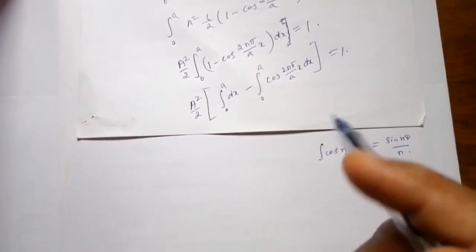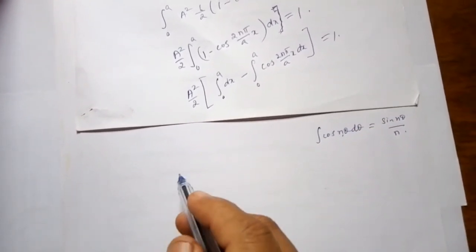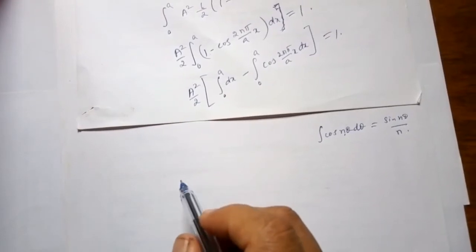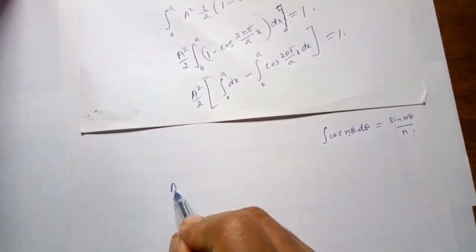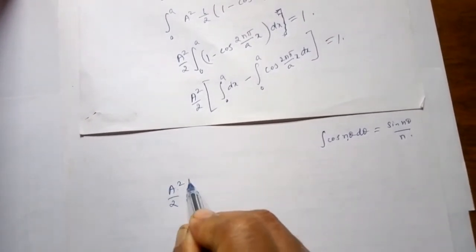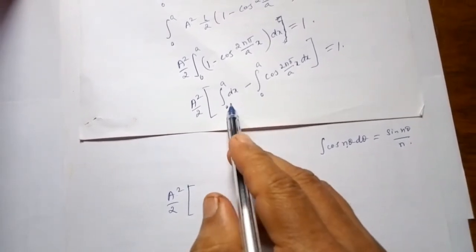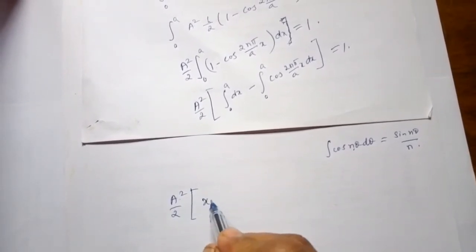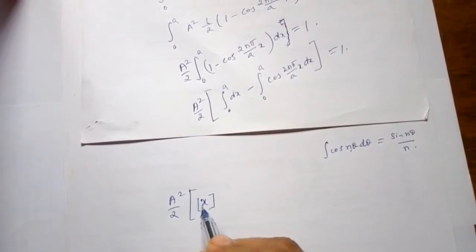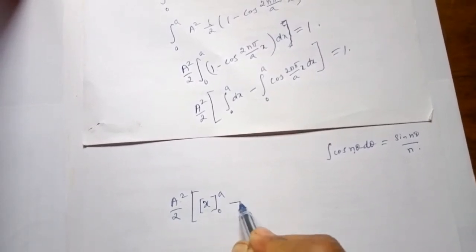We can call 2nπ/a as n and x as θ. Therefore, the integral reduces to a²/2 times the integral of dx, integration is x, between limits 0 and a, minus